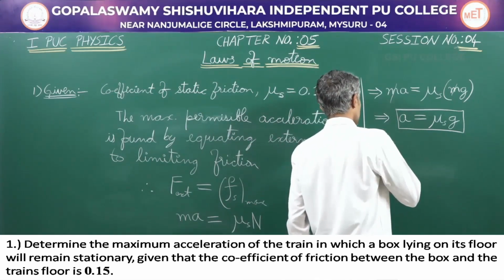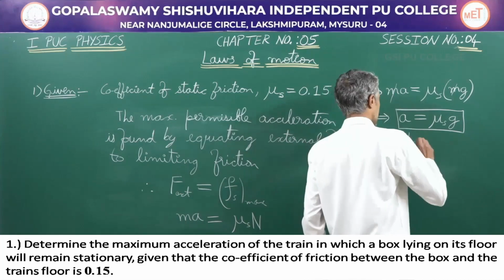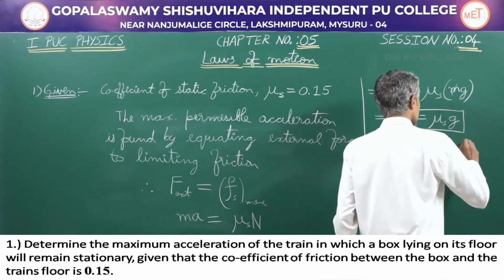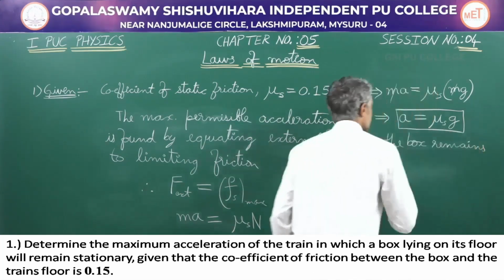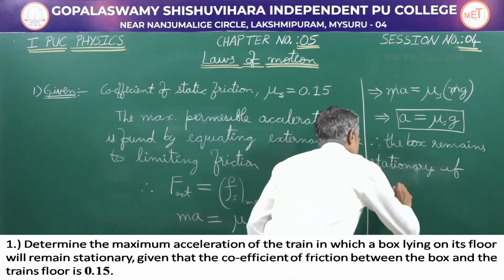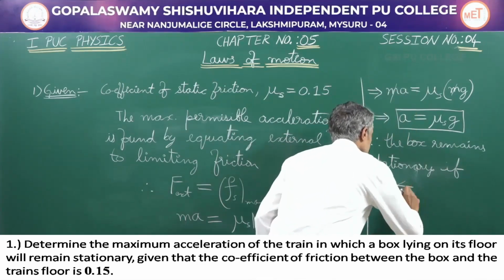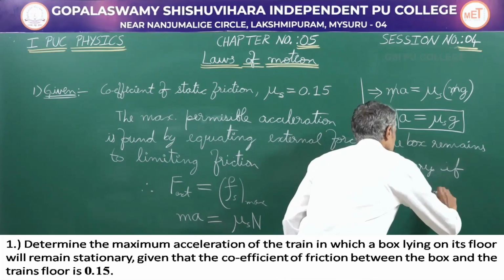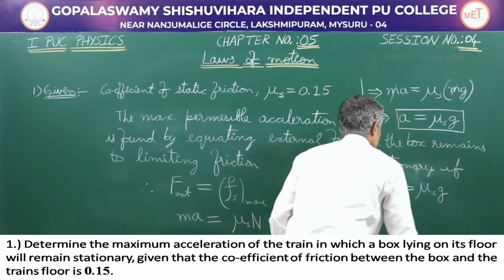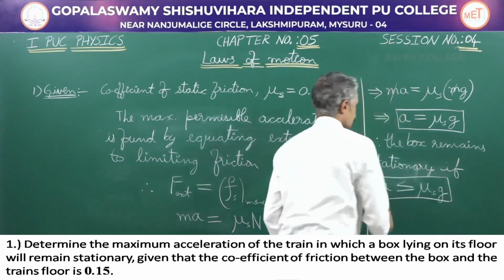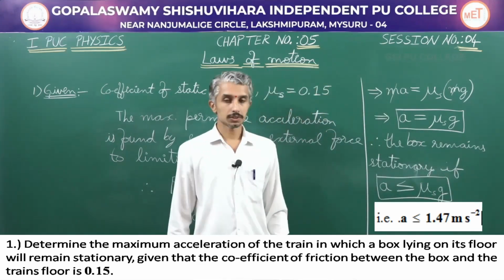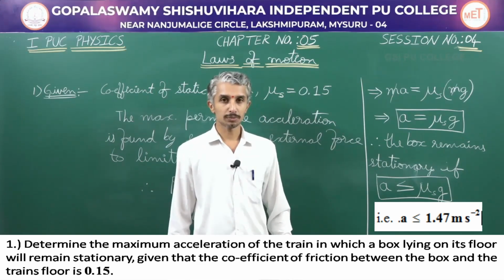Therefore, the box remains stationary if the acceleration is less than or equal to coefficient of static friction into g, acceleration due to gravity. This finishes the first numerical, and this numerical helps us in understanding the role of static friction or limiting friction in motion of objects.